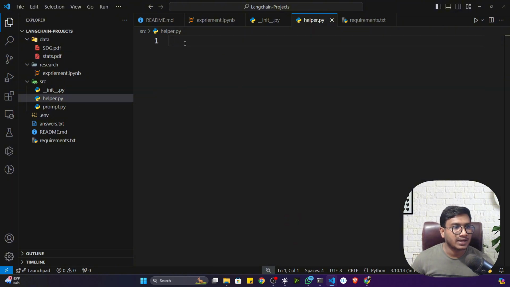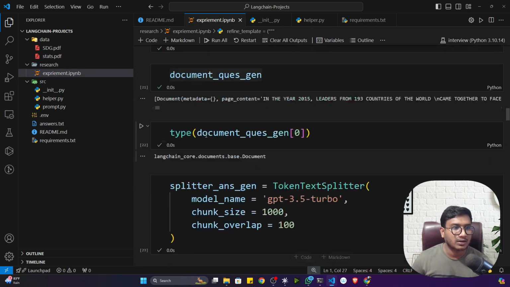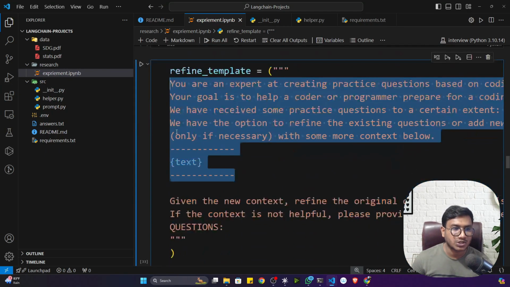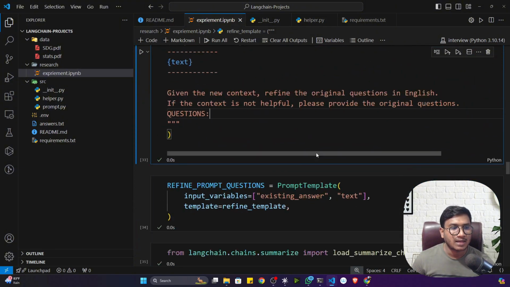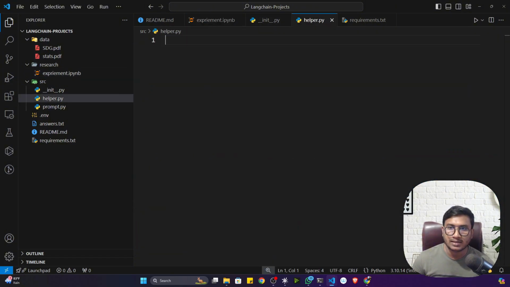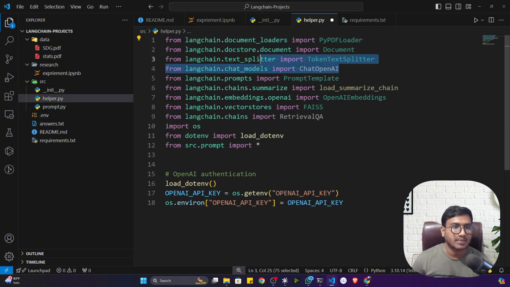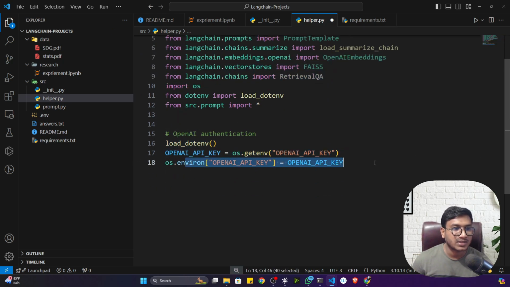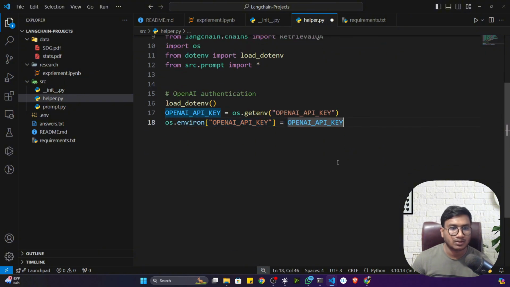Now inside helper.py, see, whatever code I have written so far, that means I loaded my documents, I performed the chunking operation, then I created the questions. Okay, these are the things I'll be writing inside a function only. So inside helper, I created two functions. First of all, you have to import all the required packages you need. I think you remember these are the packages I loaded in my notebook. Then I need to load my OpenAI API key, and I have to set it as an environment variable. I think you know, got it right.